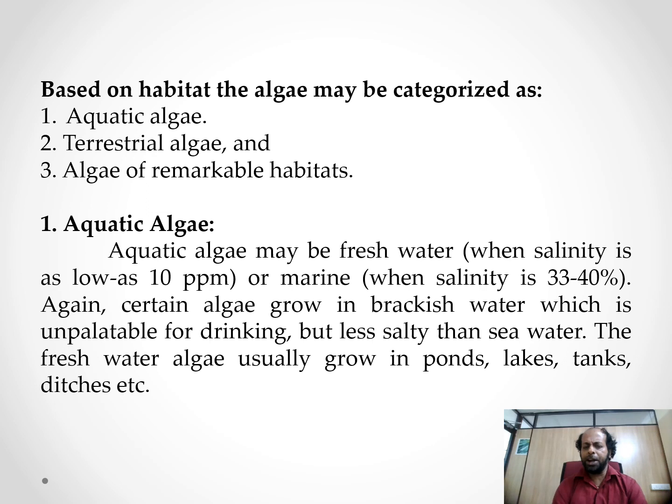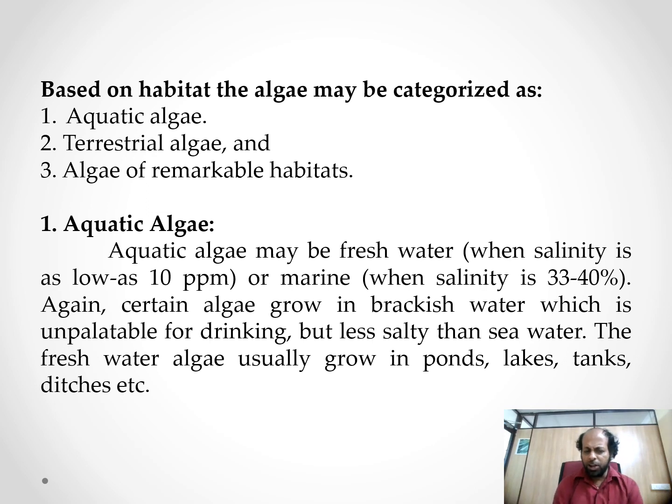Based on the habitat, algae may be categorized as aquatic algae, terrestrial algae, and algae of remote habitats. The first one is aquatic algae. Aquatic algae, as we know, survive in waters. They may be freshwater or marine water. Again, certain algae grow in brackish water, which is unpalatable for drinking but less salty than seawater.